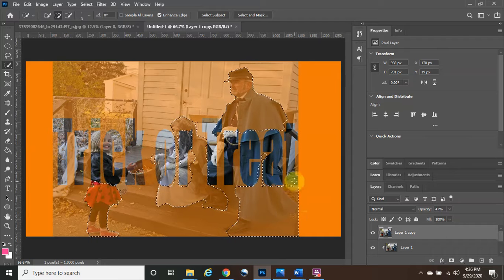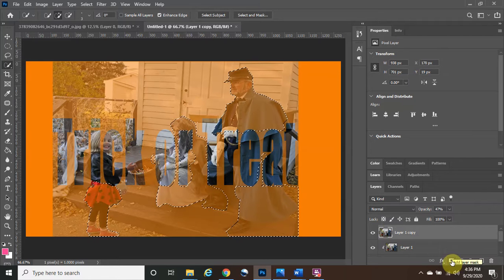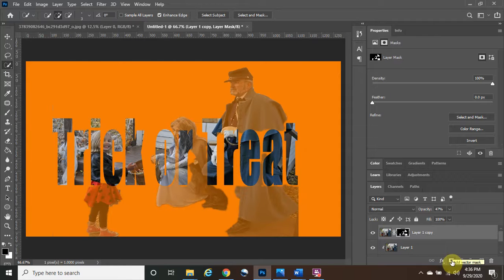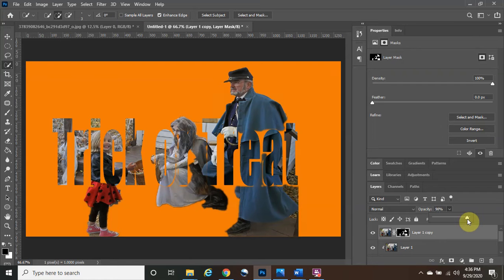So what we're going to do after we've done all that, this part's the most important part. You click on the small dot right there with the rectangle around it. It's called Add a Layer Mask. So we're going to click on it, and boom, that looks pretty amazing. So now the opacity is at 47, and it doesn't look as nice. So we're going to make the opacity as close to 100% as possible. Look at that. Now because we took our time, it looks super amazing.